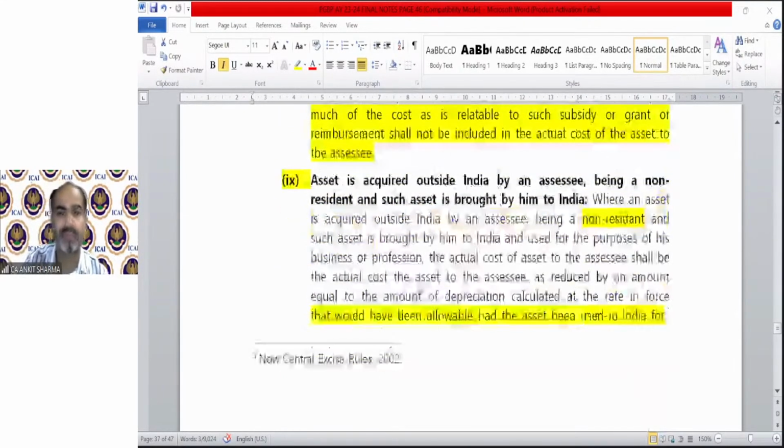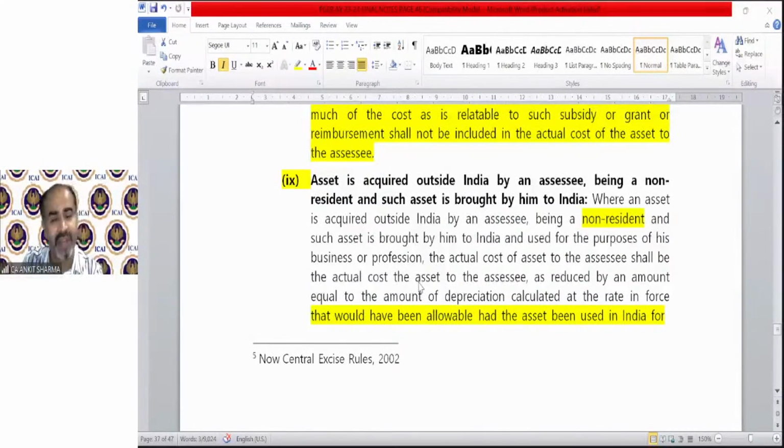Okay. If any non-resident acquired an asset outside India and brought that asset into India to use in his business, the same concept as for building was applicable. That is, the cost or purchase price of that asset is reduced by depreciation, assuming that the asset had been used in India, what depreciation would have been allowed on that. And after that depreciation, whatever the value, that is the cost for you.